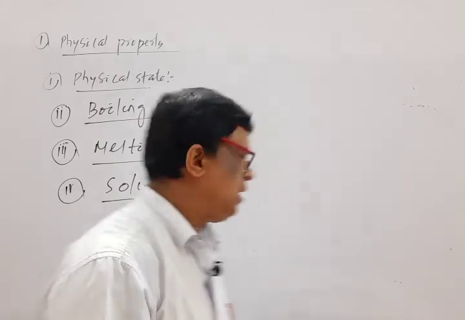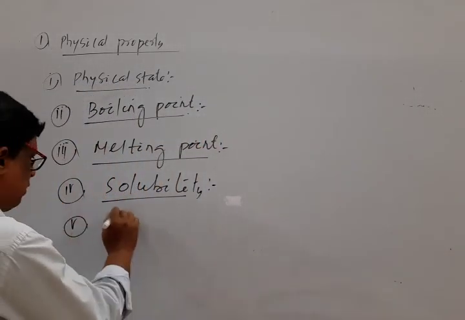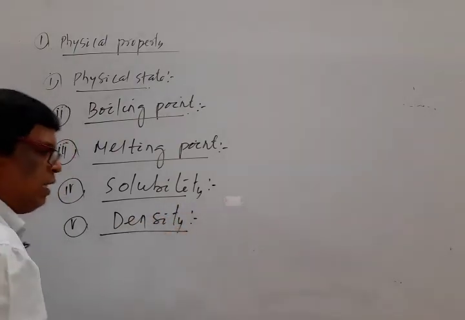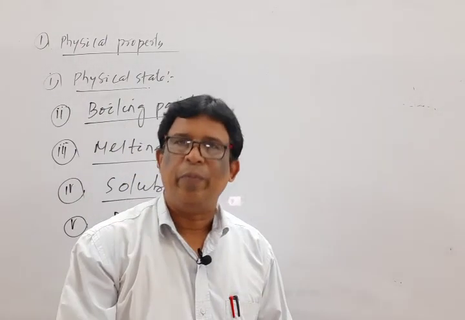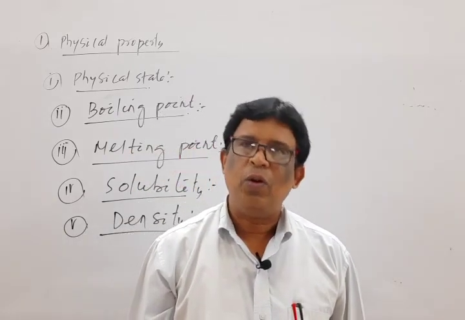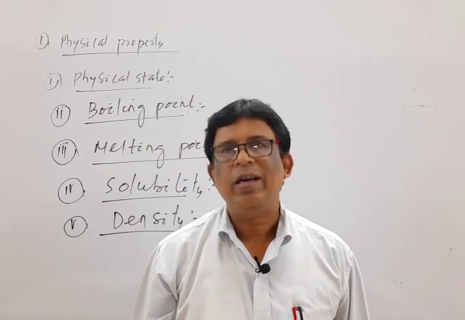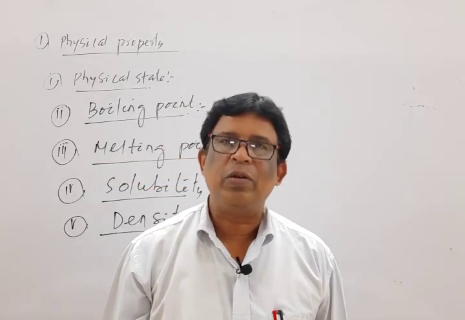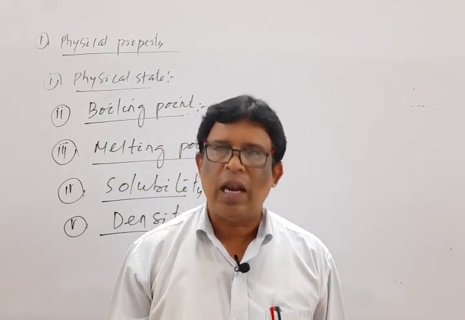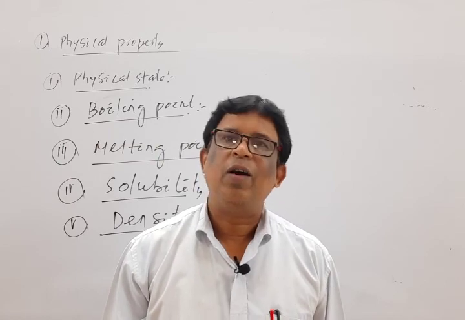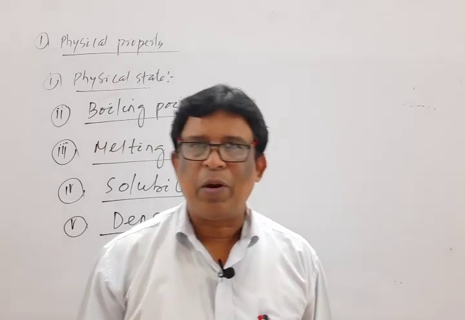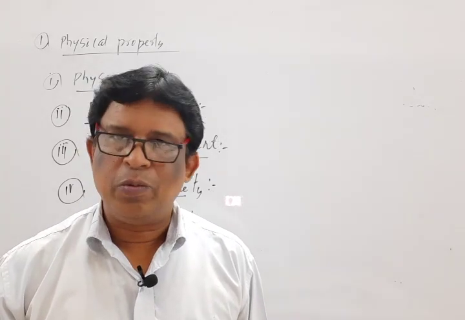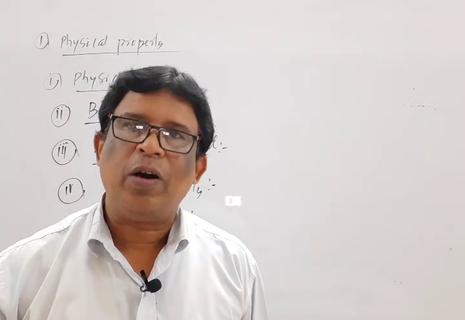Okay, last one is density. Due to the presence of weak van der Waals forces, they have low density. However, this value gradually increases with increase in size of the alkyl group. It is all about the physical properties of saturated hydrocarbons, that is alkanes. Next class, switch over to the chemical properties of alkanes.